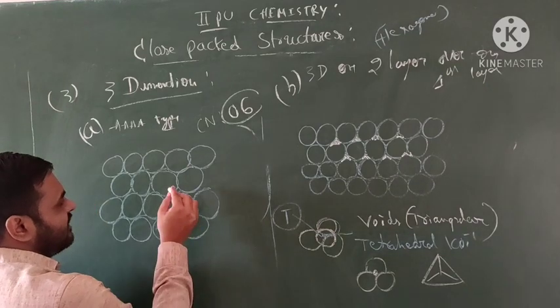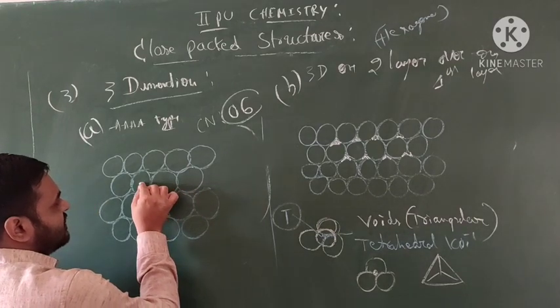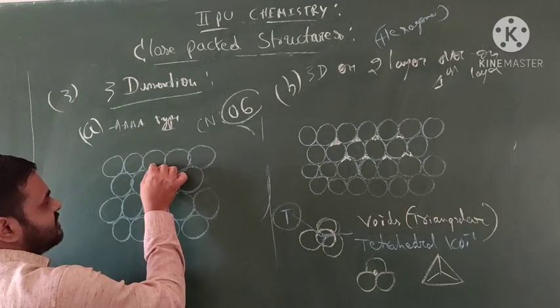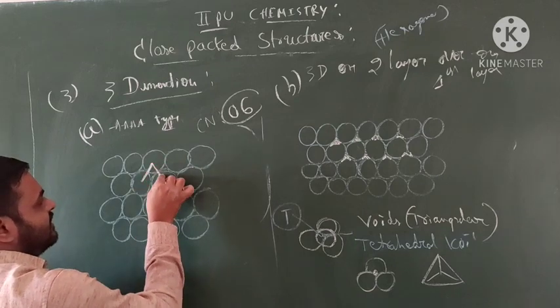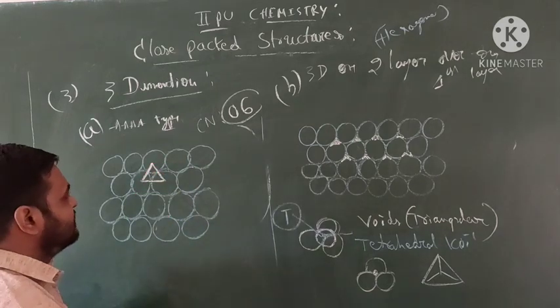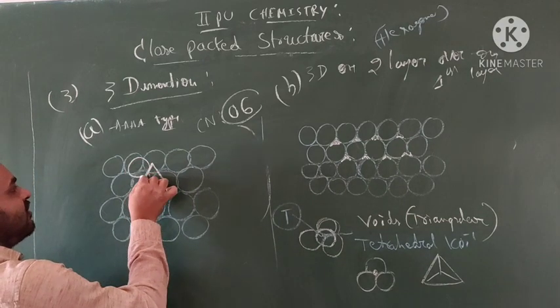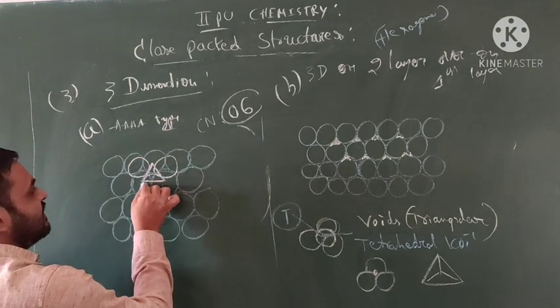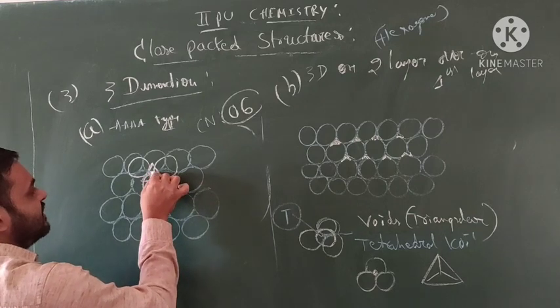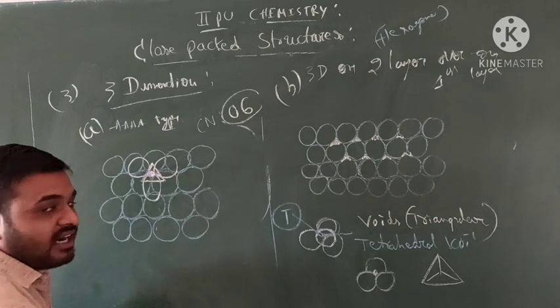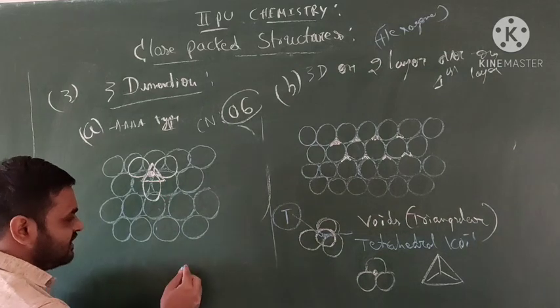I have taken one example like this. This molecule I have taken: 1, 2, 3. Okay, in this condition we can represent one more ball like this. This is up here. This is what? Octahedral. Do not get confused.